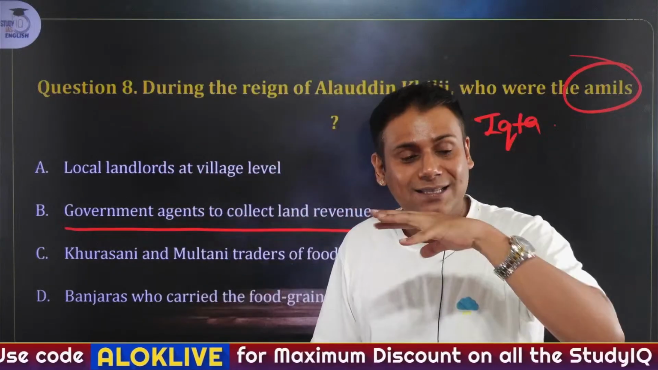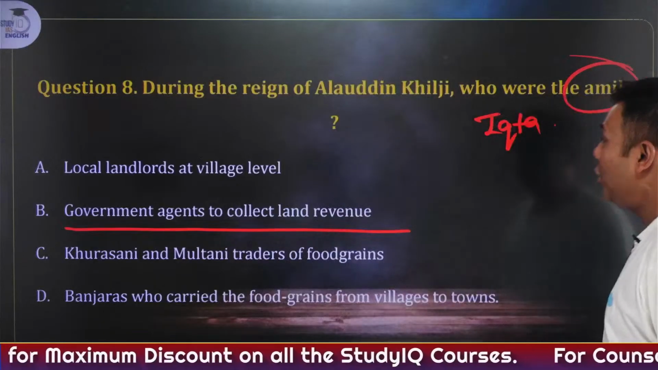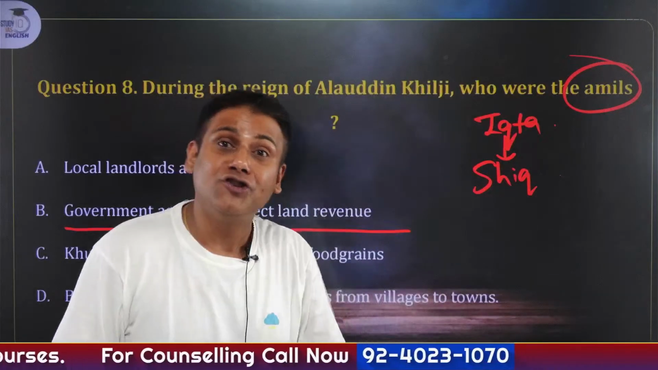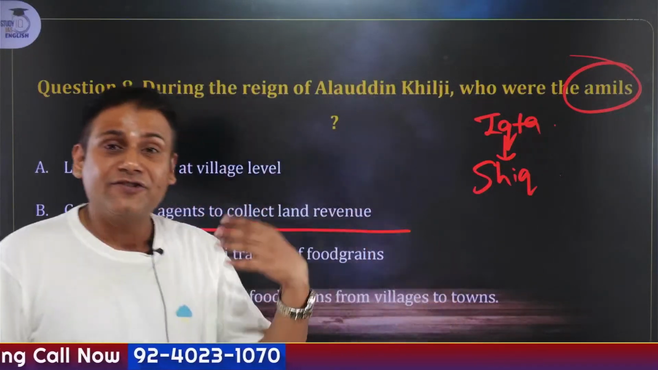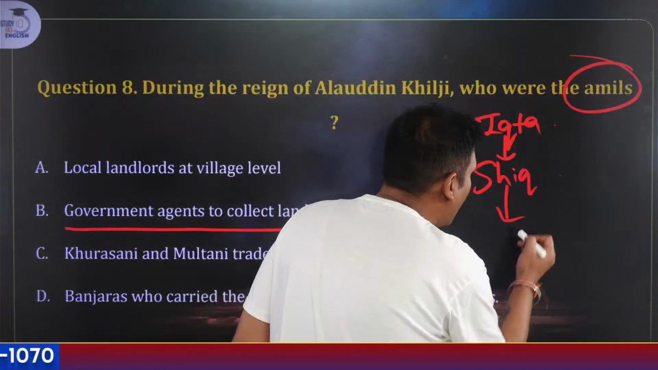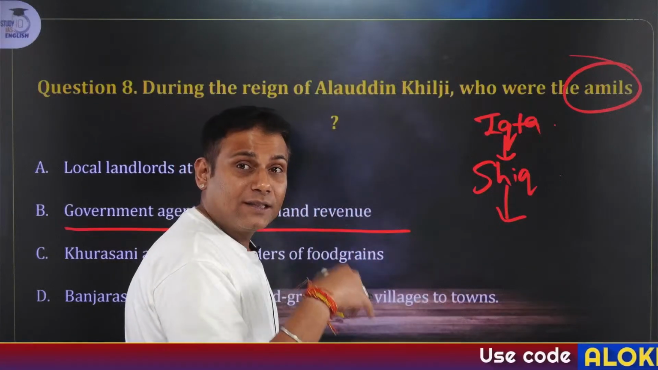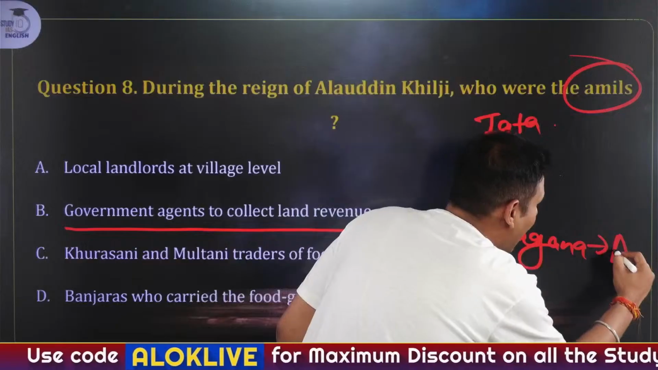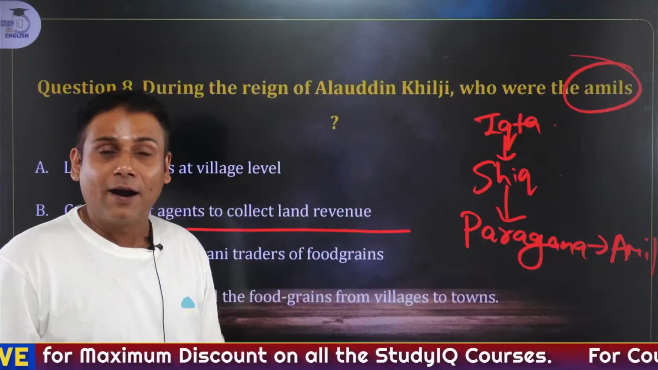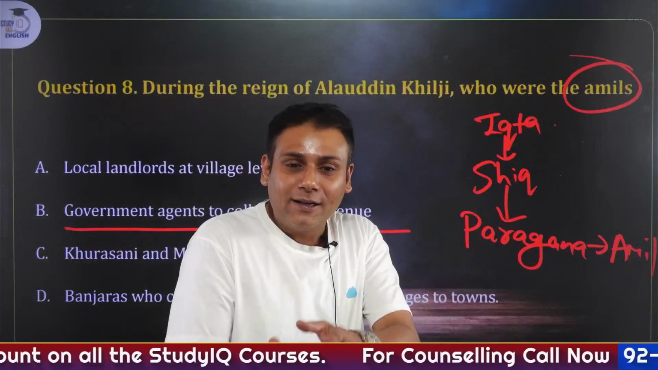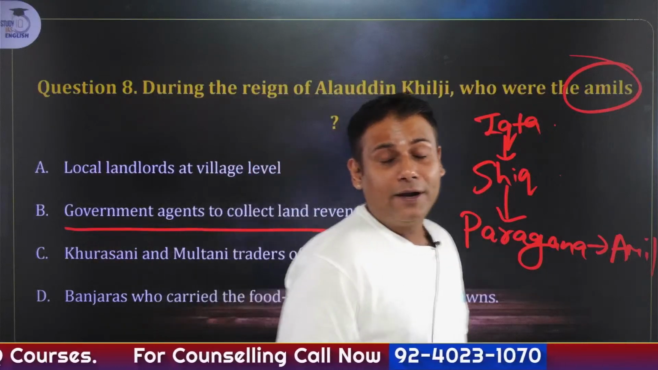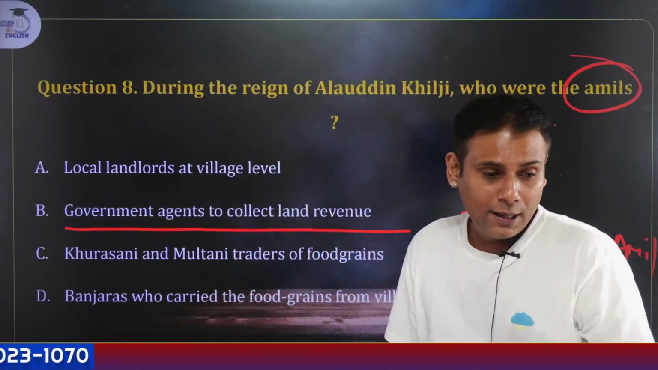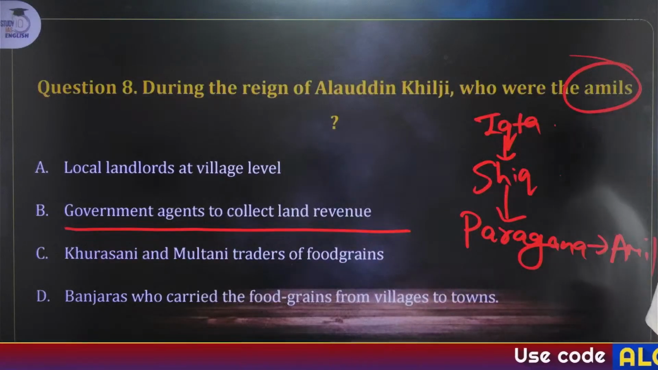Now these provinces were further divided into districts. And these districts were referred to as Shiq. A Shiq was headed by a Shiqdar. Now these districts were further divided into sub-districts, Taluka or Tehsil. And such Talukas or Tehsils were referred to as Pargana. And who was the head of the Pargana? Amil. Amil was the head of the Pargana. What was the role of the Amil? To collect the land revenue. So these are the government agents who were involved in collecting the land revenue. Okay. So please note this down. This is a very important one.